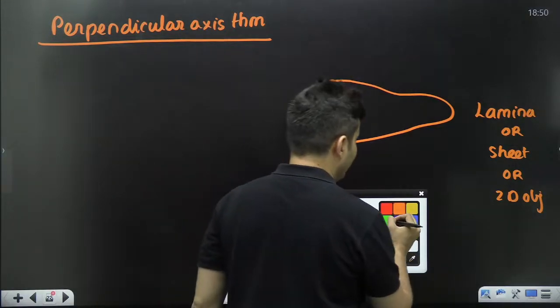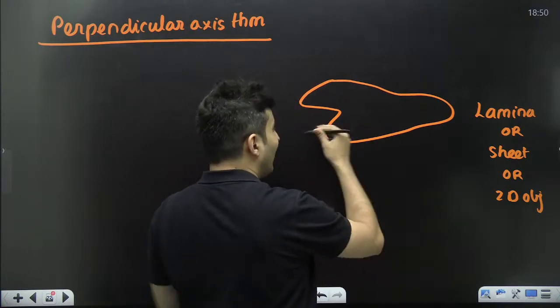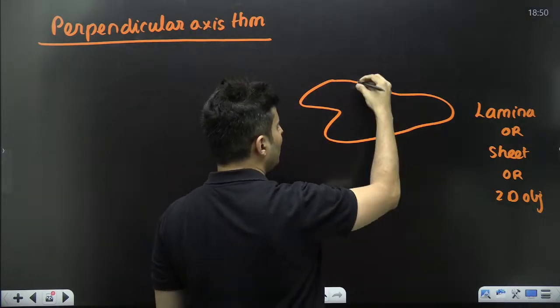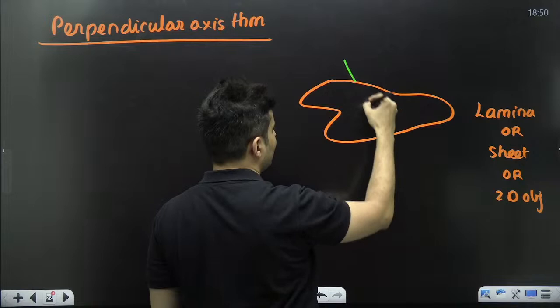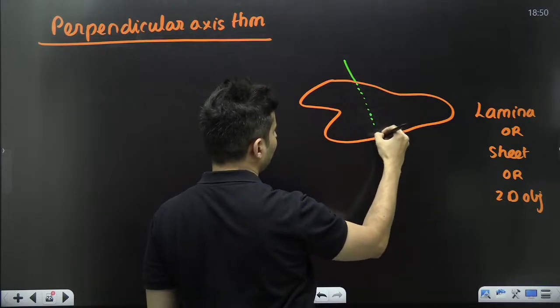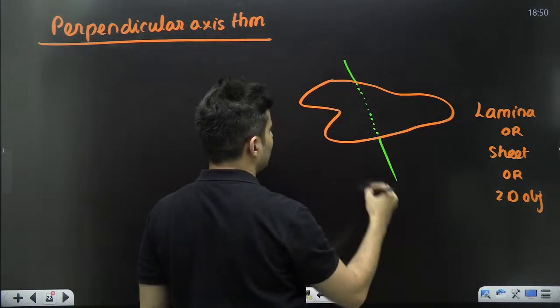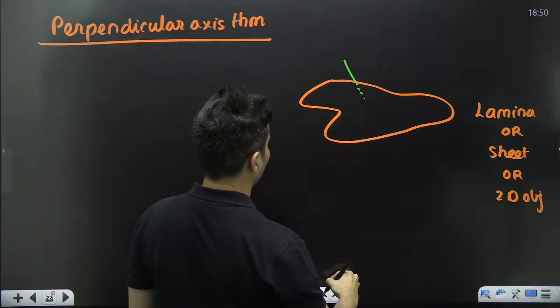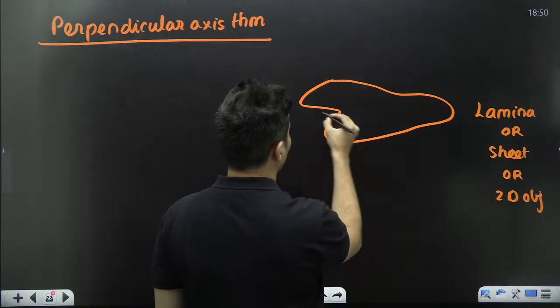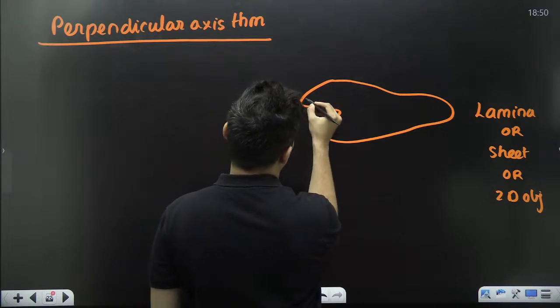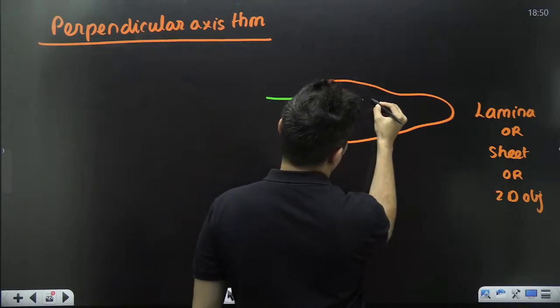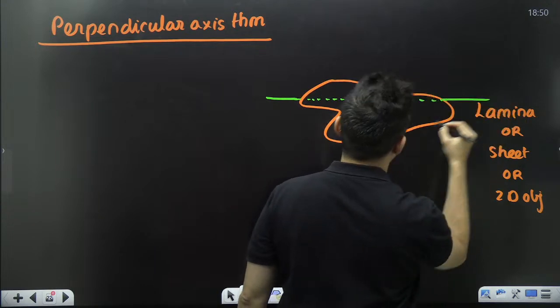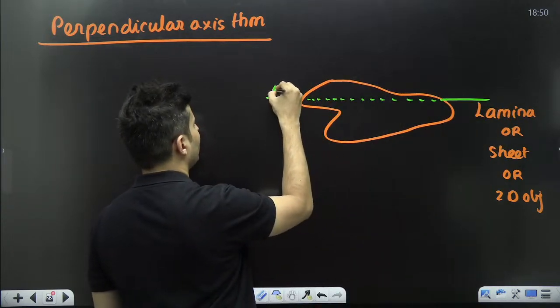The first two axes must be in the plane. Imagine there is one axis which goes like this, where you can rotate it like this.